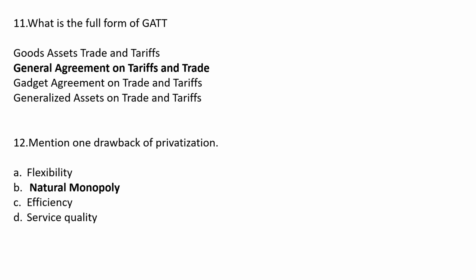What is the full form of GATT? Option A Good Asset Trade and Traffic, option B General Agreement on Traffic and Trade, option C Gadget Agreement on Trade and Traffic, option D Generalized Asset on Trade and Traffic. The correct answer is option B General Agreement on Trade and Traffic.